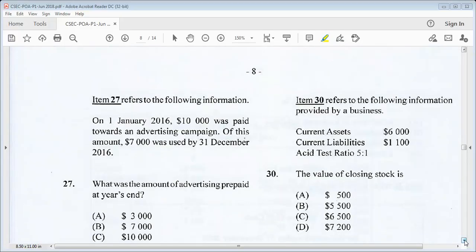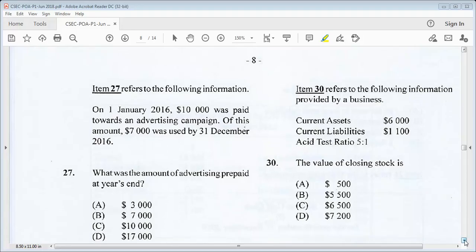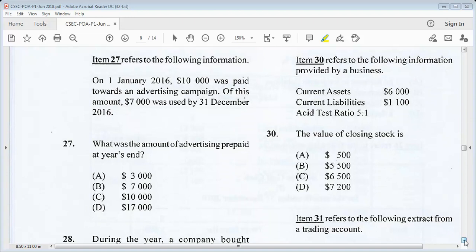27 says, item 27 refers to the following information. On the 1st of January 2016, $10,000 was paid towards an advertising campaign. Of this amount, $7,000 was used by 31st of December 2016. What was the amount of advertising prepaid at year's end? So we simply deduct $7,000 from $10,000.